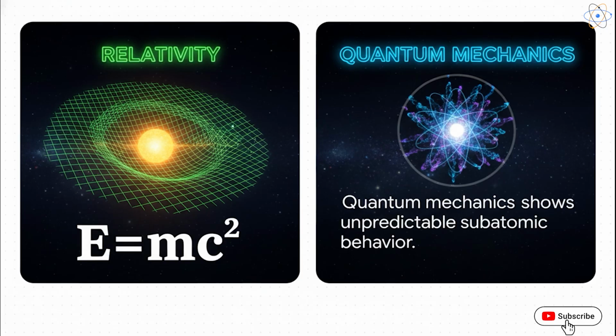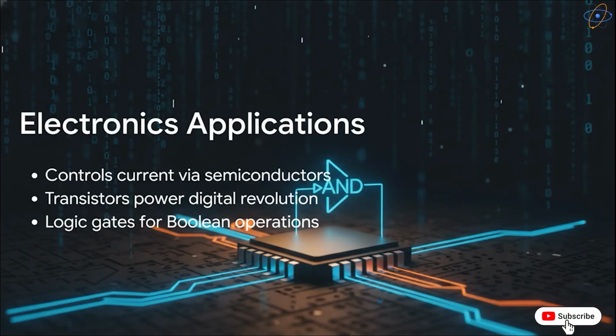Second, we have quantum mechanics. This showed us that at the atomic scale, particles behave in highly unpredictable ways that classical physics simply cannot explain. Together, these two mind-blowing ideas gave humanity nuclear energy, lasers, and MRI machines. And when we apply quantum physics and electromagnetism to control electric current through semiconductor devices, we get electronics. The invention of the transistor back in 1947 was the spark that triggered the entire digital revolution.